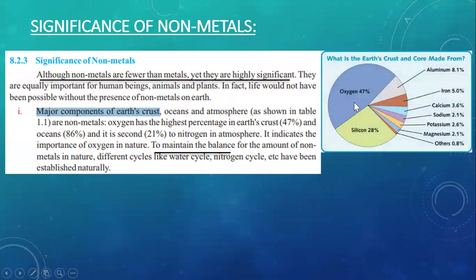Now, in this diagram, you can see the whole composition of the earth crust, but in this whole composition, you only need to remember the presence of oxygen, that is only 47%. And you can see the other remaining portion of the earth is made up of a combination of both metals and non-metals, but the major portion is oxygen.